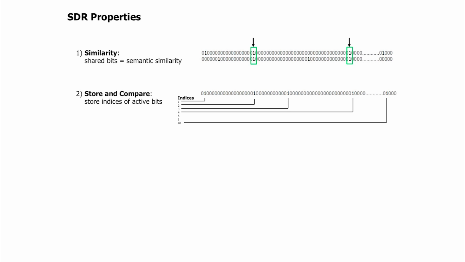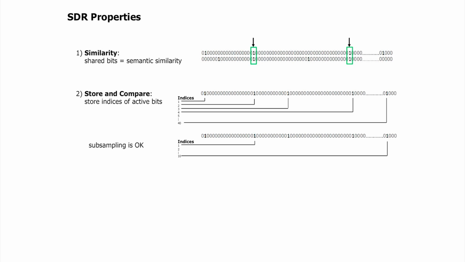But what if I came along and said, OK, we have a problem. We can't store the locations of all 41 bits. We can only store 10 randomly. You can pick 10 randomly, but that's it. And so we now have 10 indices. We call this subsampling. Will that work? A new pattern comes in, and I ask, is this the one I saw before? Is this the one I saved? I go down and check the 10 ones in the right locations, and that's good.